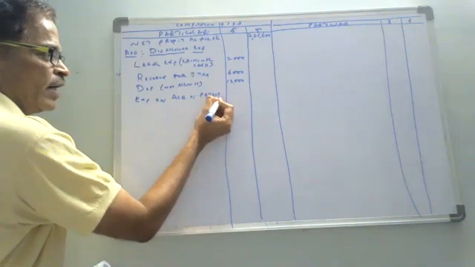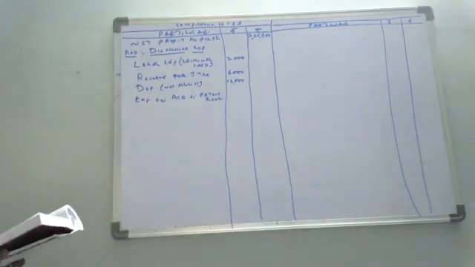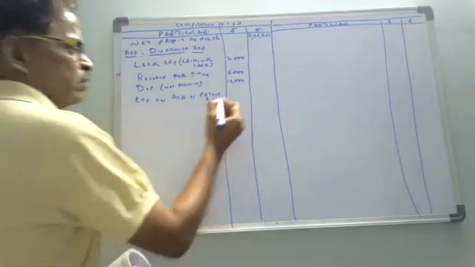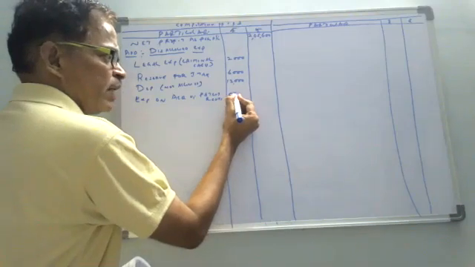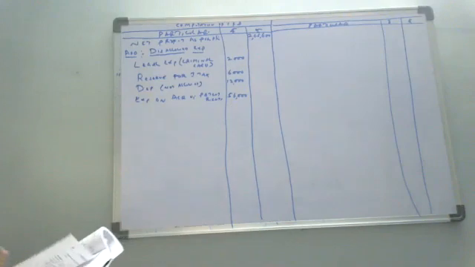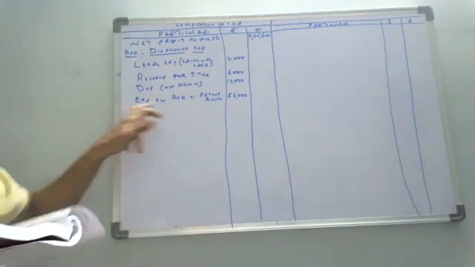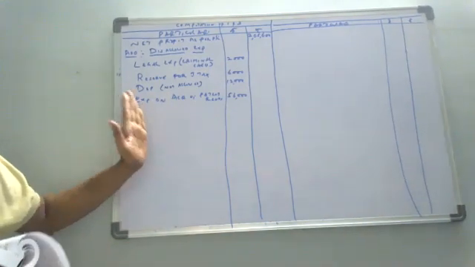It is called capital expenditure. We don't allow capital expenditure. What is capital expenditure? We will incur once in a lifetime, not every time. Only once we incur those expenses, so that we don't allow. Generally, we buy property.